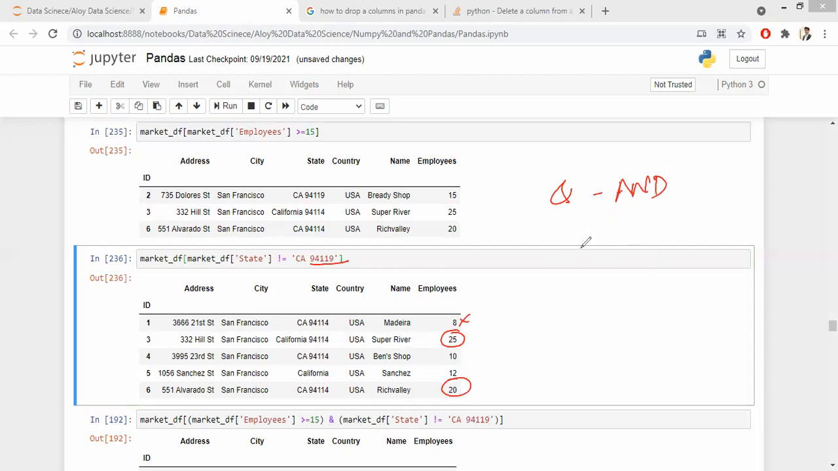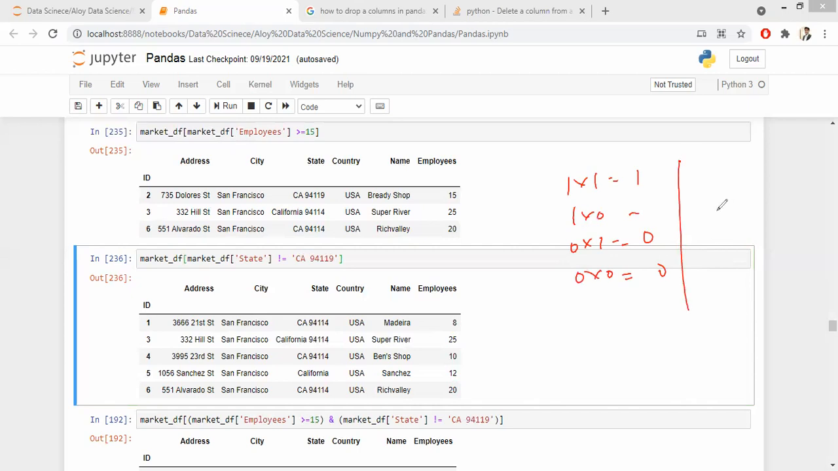You guys know about the AND function, right? Yes, sir. Where 1 and 0 is 0, 0 and 0 is 0, correct? AND is something like multiplication, where 1 into 1 is 1, 1 into 0 or 0 into 1 is nothing but 0, even 0 into 0 is 0. Okay, this is the AND function.